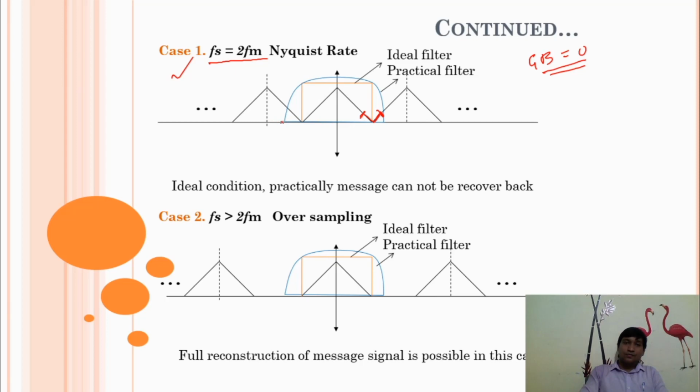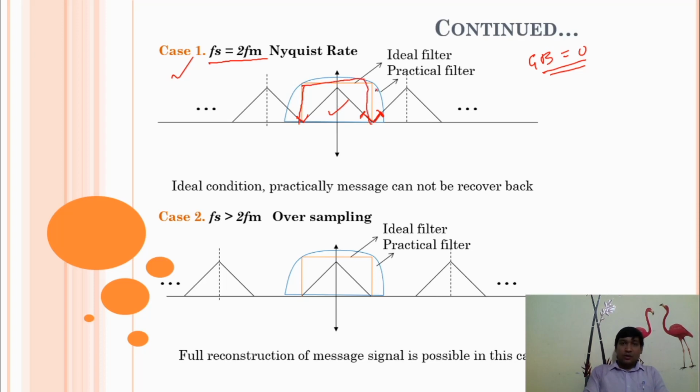So in this case all adjacent edges will be touching each other. But our original message signal is only this, or only this. When we apply a low pass filter, we reconstruct our message signal.